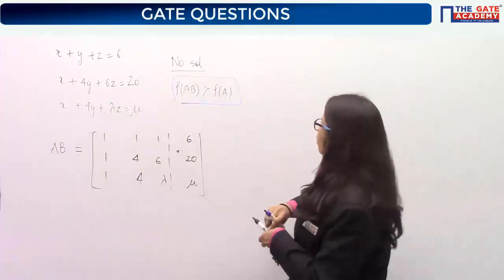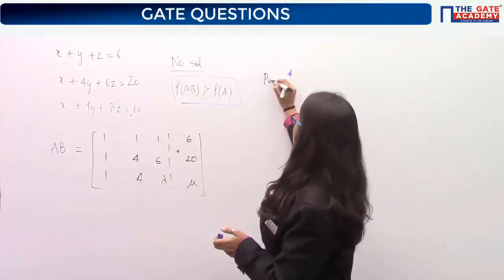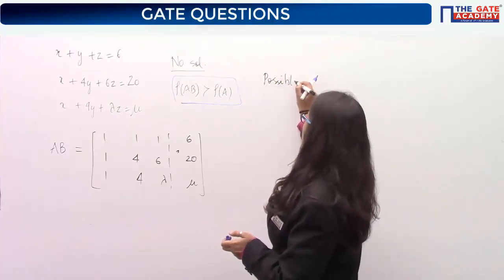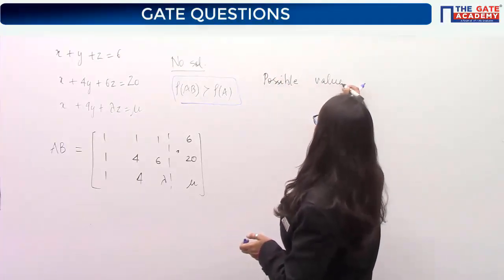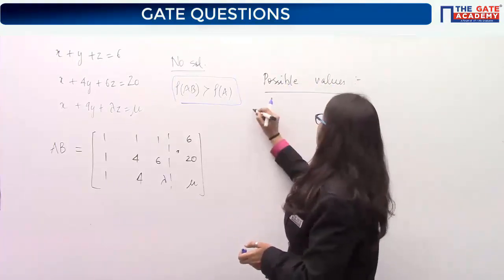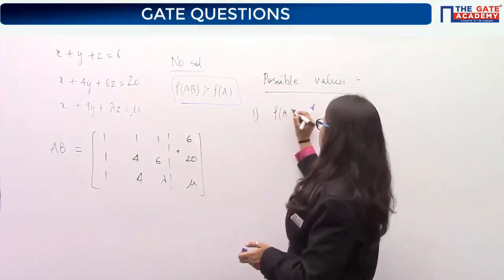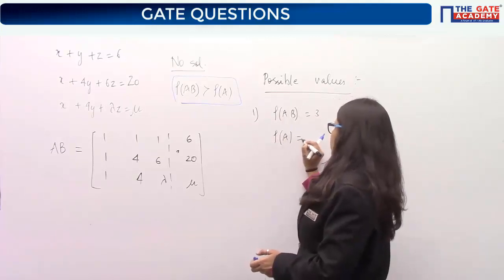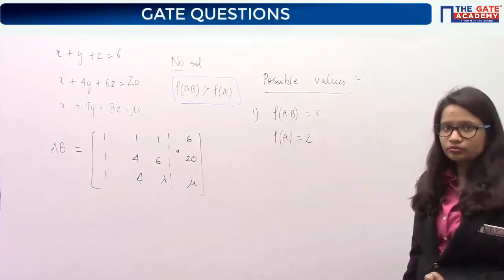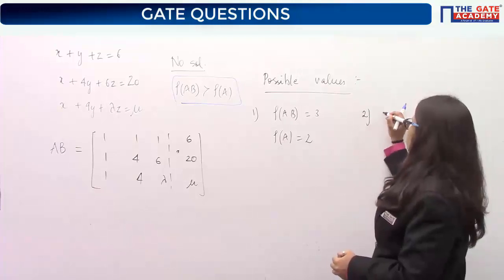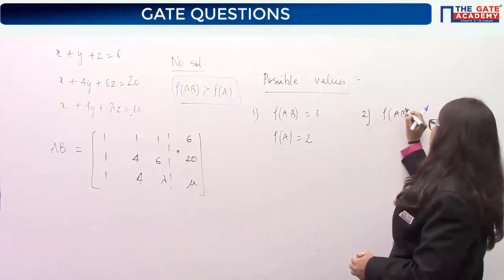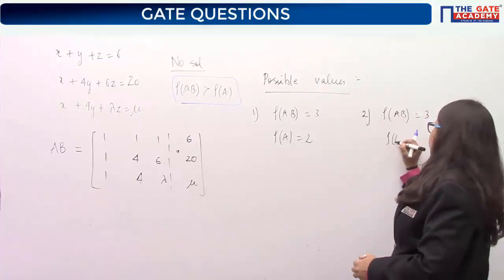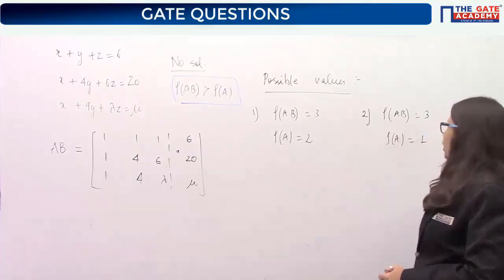Okay. So if I look for possible values of rank, I'm saying possible values because right now I'm not sure. So possible values of rank will be like this, that rank of AB is 3 and rank of A is 2. Yes or no? Or it may be so that rank of AB is 3 but rank of A is 1.